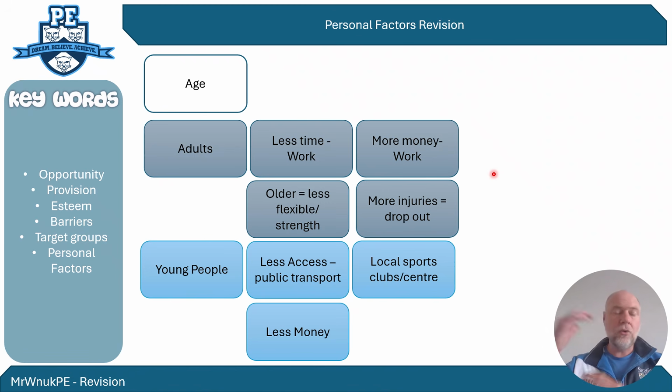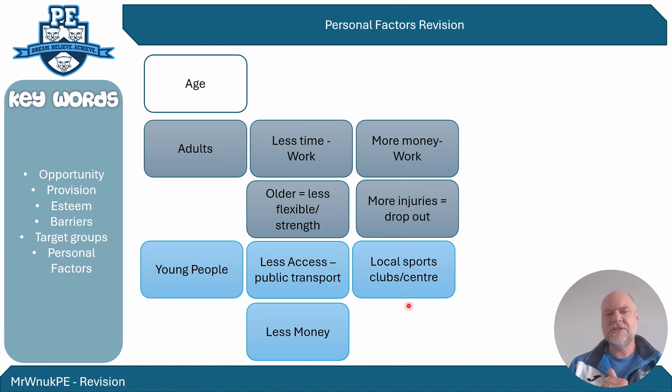As you get even older, and if an exam question was talking about the even older aspects on that, you could focus on things like as you get into retirement, you do have more time, and the types of activities those older people in retirement might take part in that have a lot more time available to them, but their disposable income goes down, so they might not be able to afford certain activities. So they're the sort of things you could think about and bring into it.